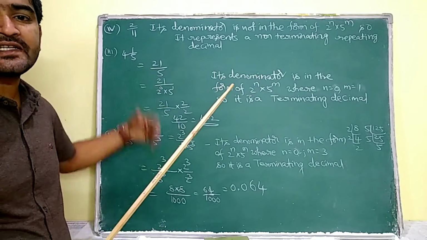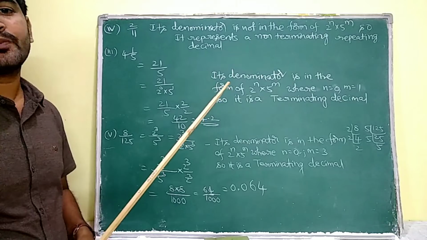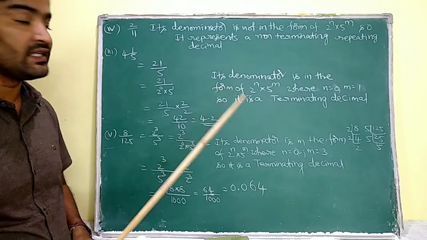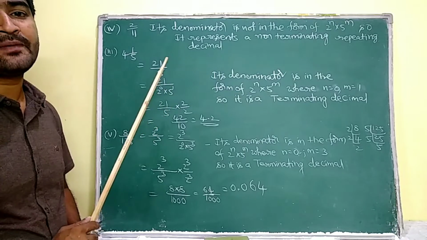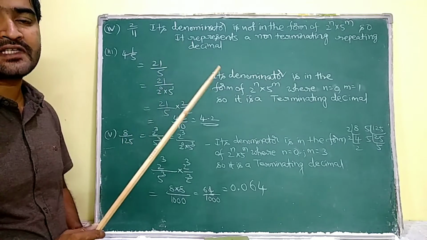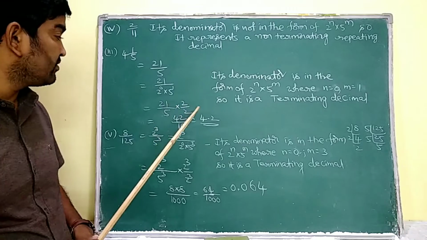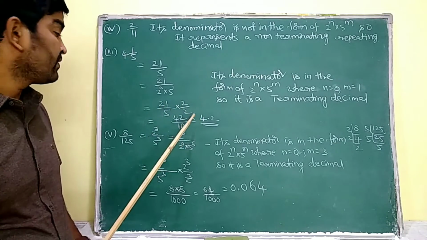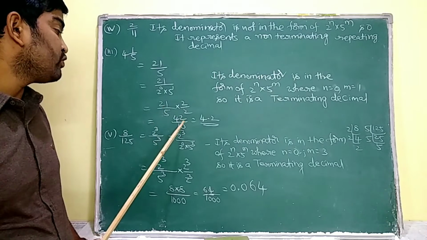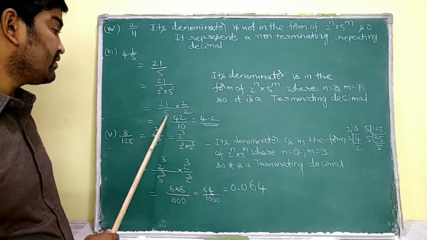See, to express its decimal expansion, I have to pair up both 2's and 5's in the denominator. Here I am having only one 5 in the denominator. So I have to multiply with 2 and divide with the same 2 to pair up 2's and 5's in the denominator. So 21 into 2 by 5 into 2. So that is why it is going to be 42 by 10, that is nothing but 4.2.